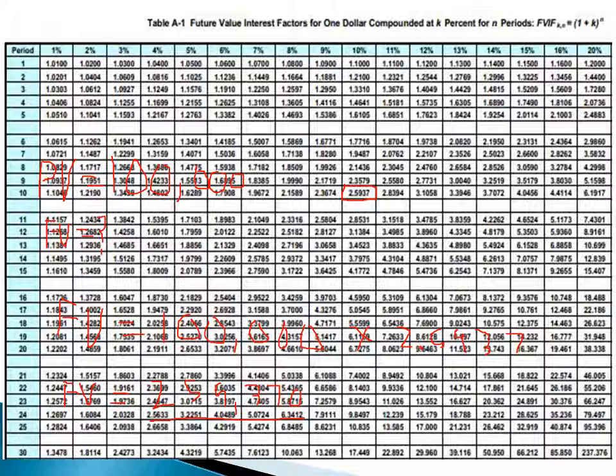So $100,000 being the present value multiplied by the future value interest factor, which is 2.5937, we're going to receive a value, or the future value, as being $259,370. So your current value of $100,000 at the end of 10 years, where 10% interest was compounded, is going to be worth $259,370.